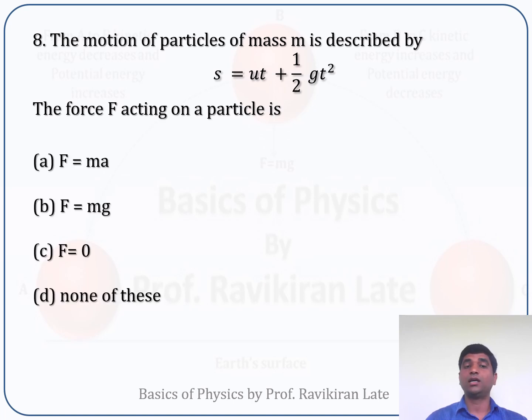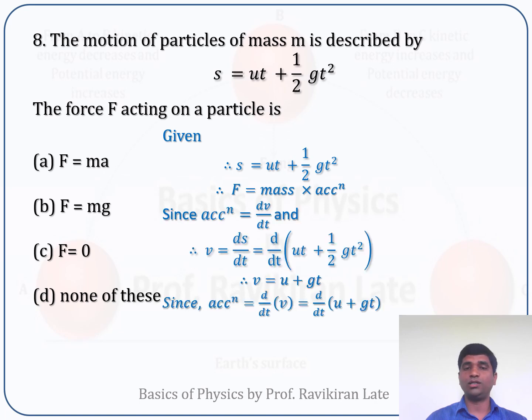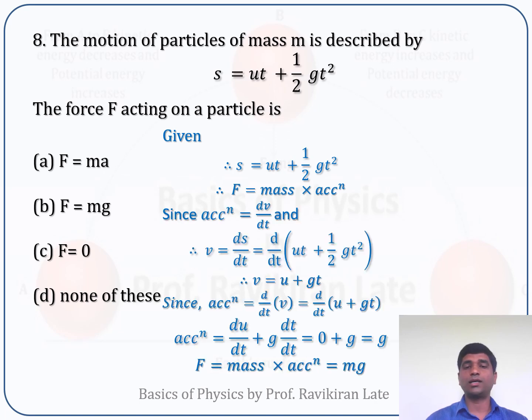If you solve in a similar fashion, the acceleration will come out to be acceleration due to gravity, and in that case, force will be mg. So in our earlier problem the answer was F is equal to ma, and in this case the answer is F is equal to mg.